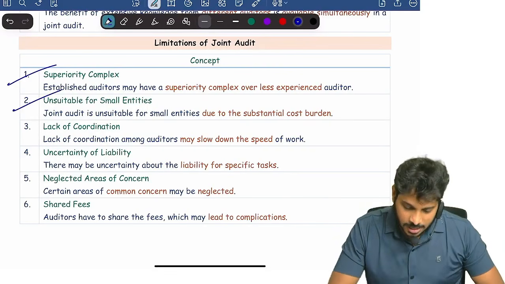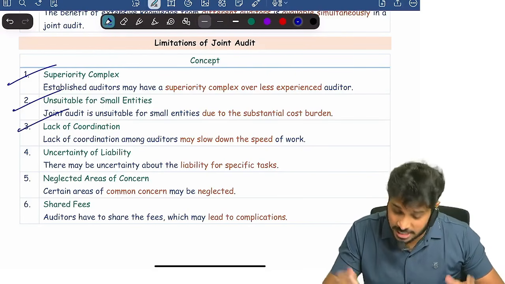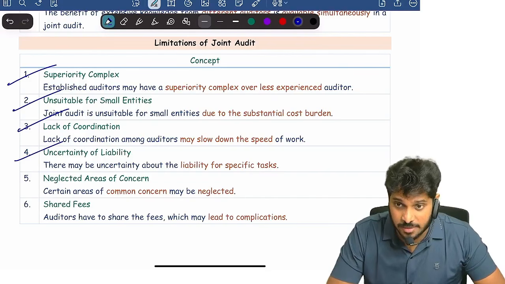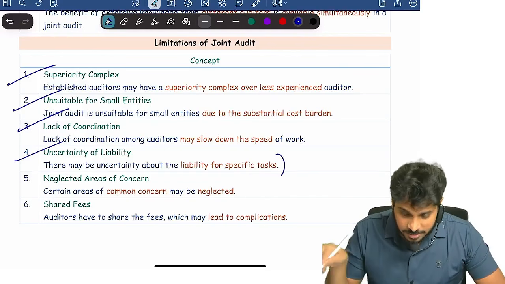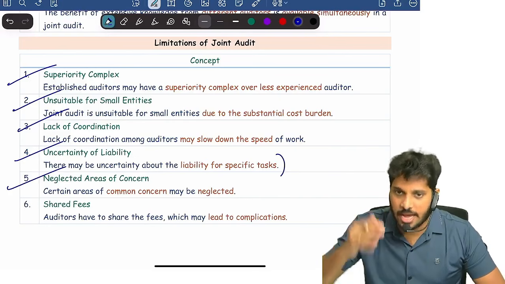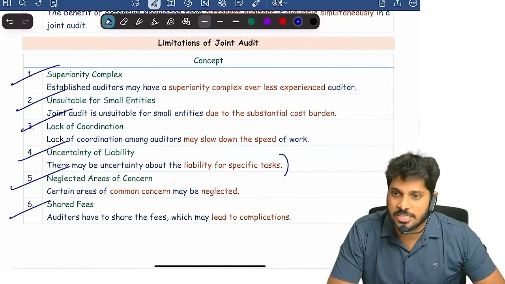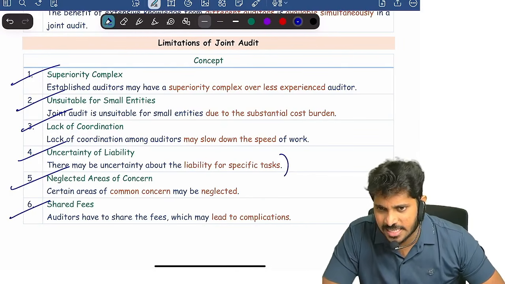Then not suitable for small entities. Lack of coordination between them. Uncertainty of liability. I'll tell you why the uncertainty will come later. Neglected areas of common concern. Common areas, no. I will be thinking he will do. He'll be thinking I will be doing. Then fees will be shared. These are all various disadvantages.